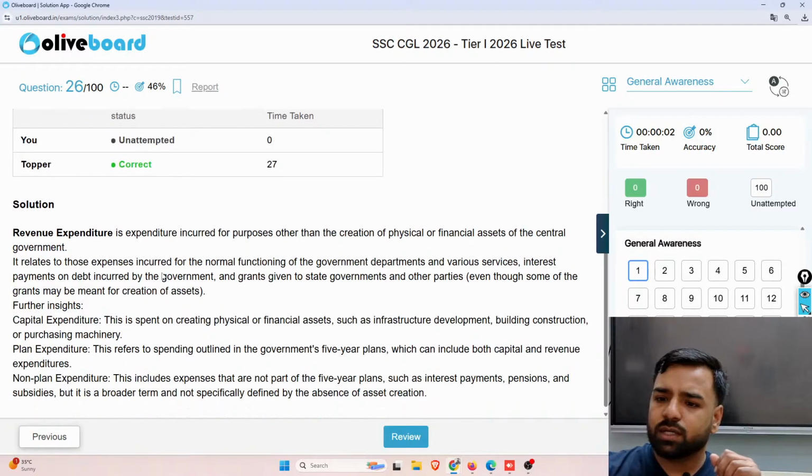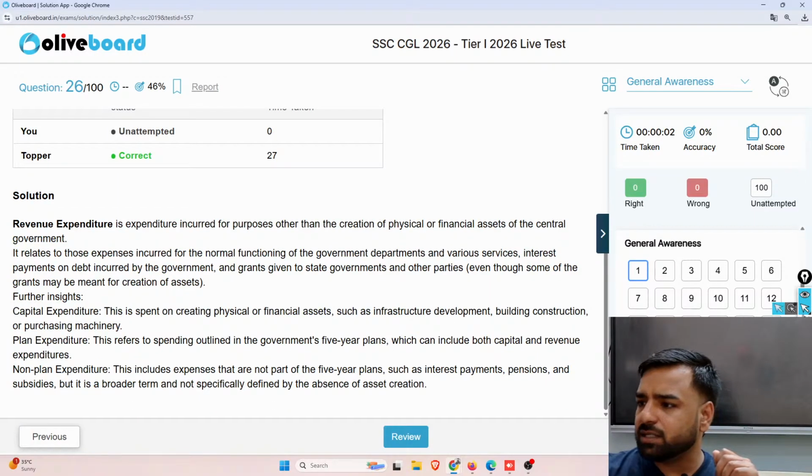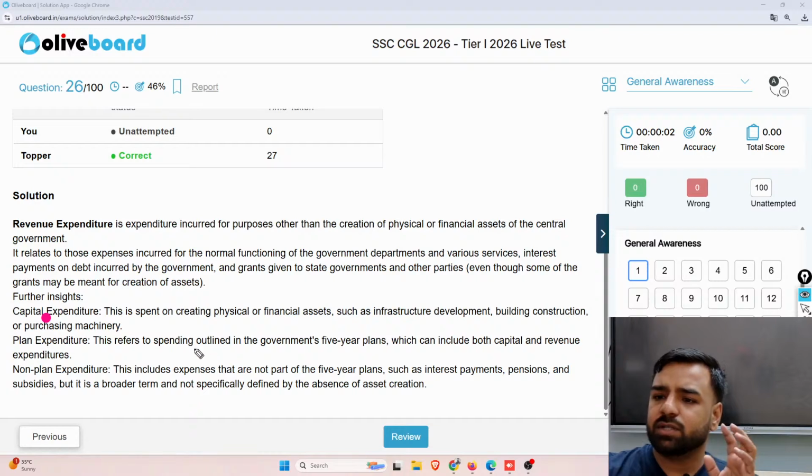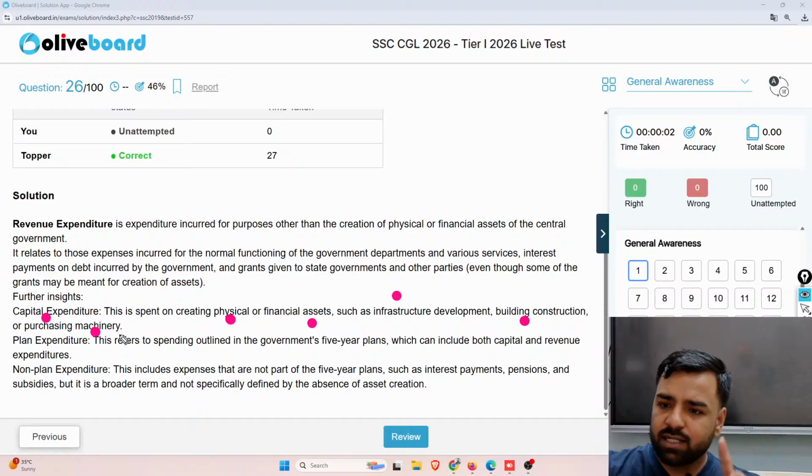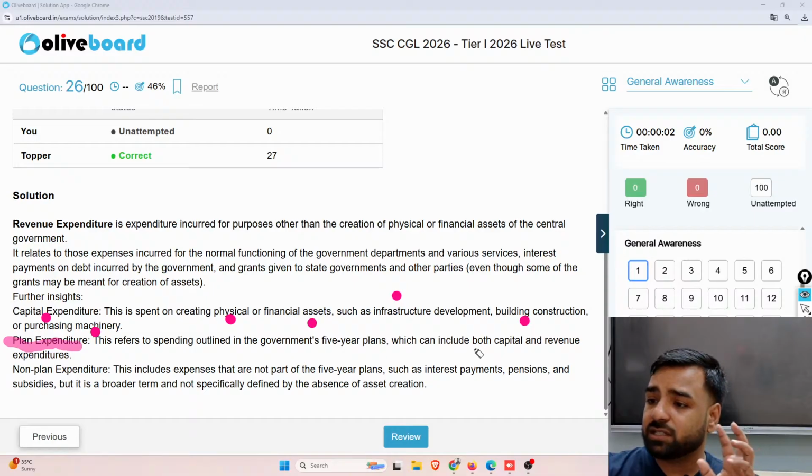Here, if I talk about capital expenditure, let me mark it here also. Capital expenditure is spent on creating physical or financial assets. For example, it may be infrastructure development, building construction, or purchasing machinery. In a similar manner, if I talk about plan expenditure, what is it? It refers to the spending outlined in the government's 5-year plans, which can include both capital and revenue expenditures.